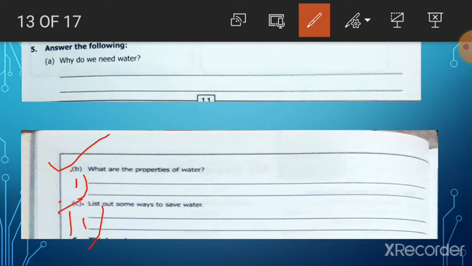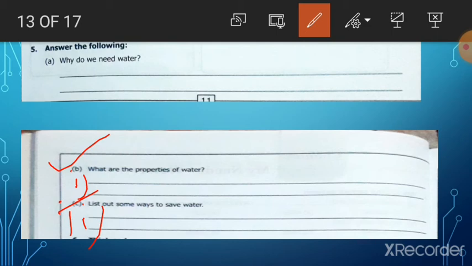Now the next question is, list out some ways to save water. So as we discussed earlier, write 3 ways to save water. We must get leaking taps repaired. We should turn off the taps while brushing teeth.